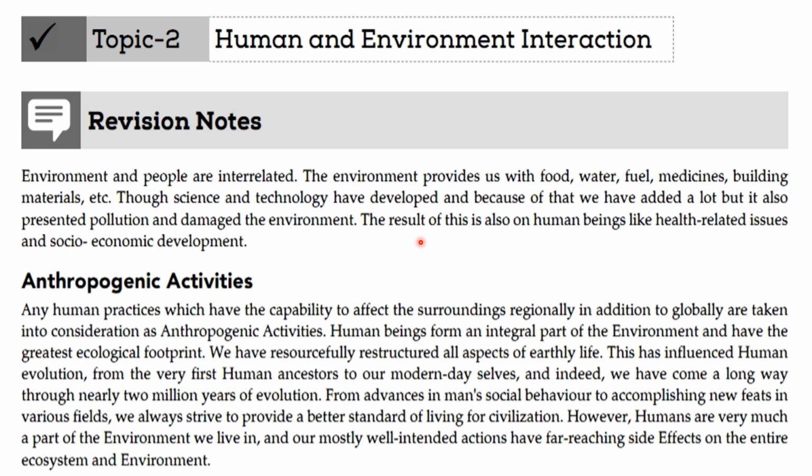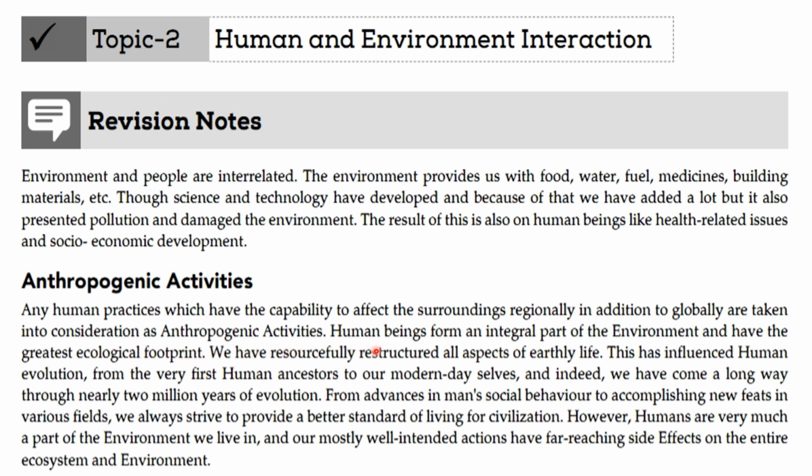The result of this is also felt by human beings, like health-related issues and social and economic development. Anthropogenic activity: any human practices which have the capability of affecting the surroundings regionally as well as globally are taken into consideration as anthropogenic activity.